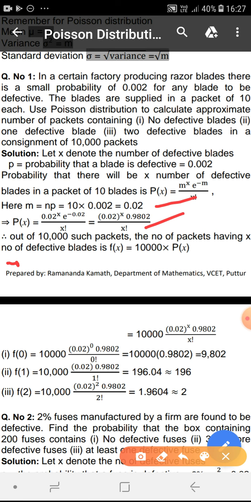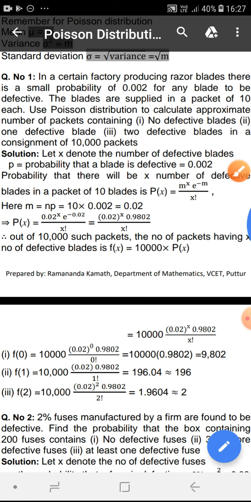So p of x will be equal to 0.02 power x into 0.9802 divided by x factorial. So this is the probability that in one packet of 10 blades there will be x number of defective blades.